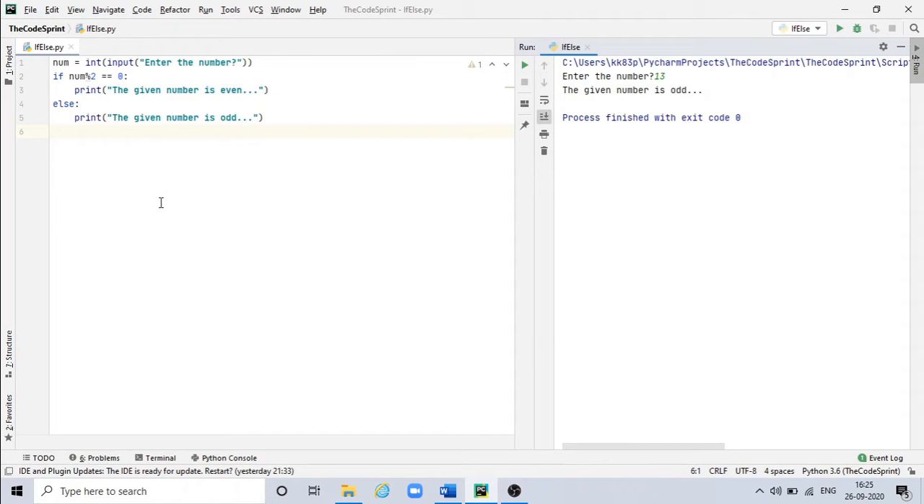So what it is doing is, it is accepting one number from the user and keeping it inside the number variable. Then we are checking whether the remainder is 0 or not. If it is 0, then it is even. Or else, if it is false, it will go to the else part, then the given number is odd.